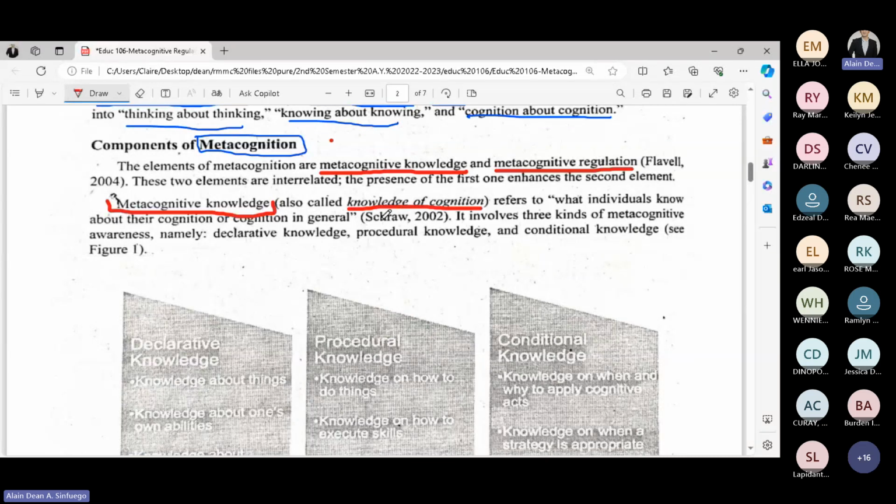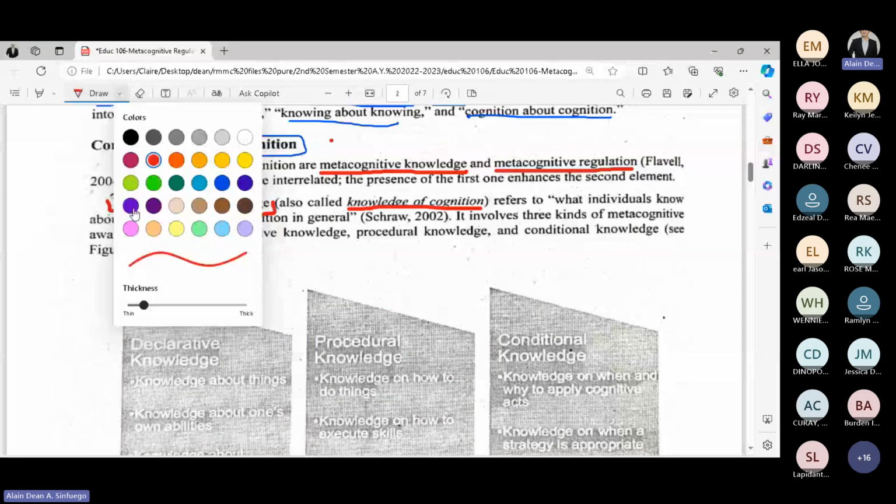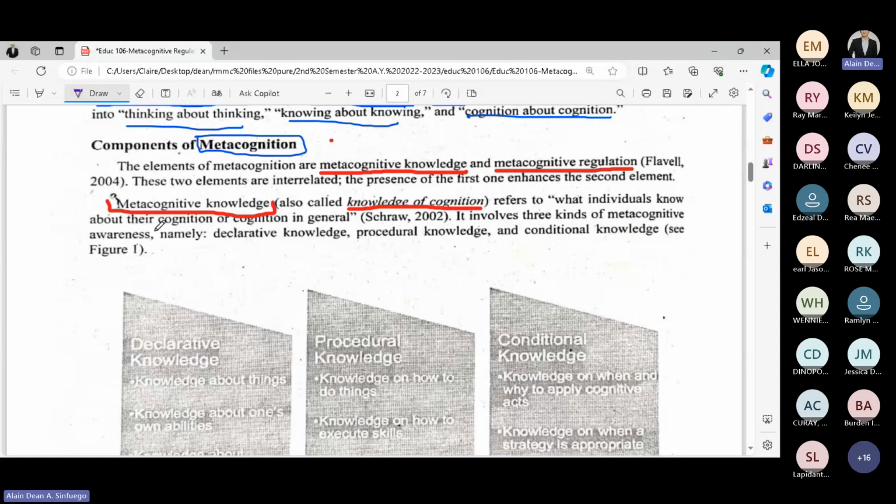According to Schraw, it is what individuals know about their cognition, or cognition in general. Now, under metacognitive knowledge, there are kumbaga, subcomponents.